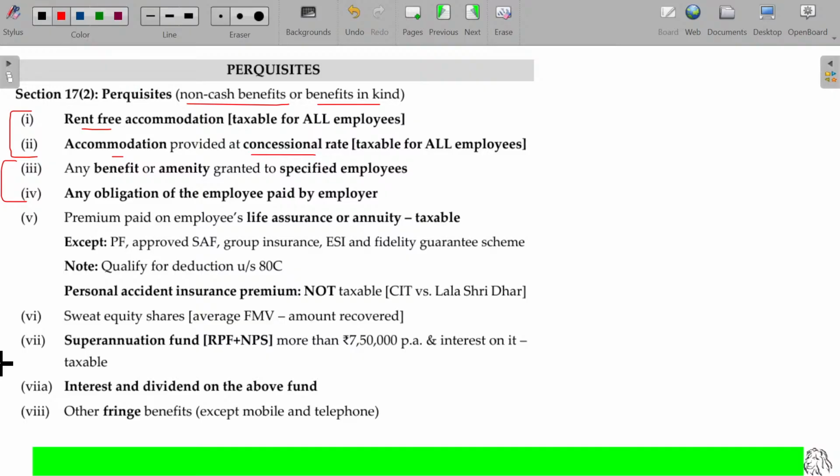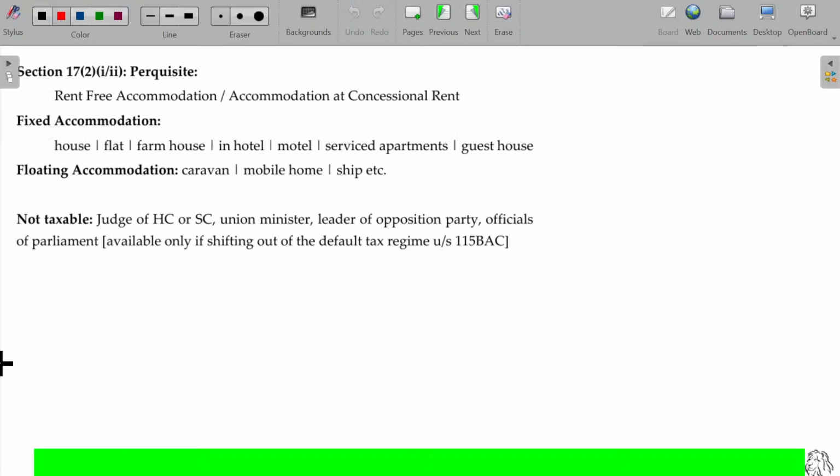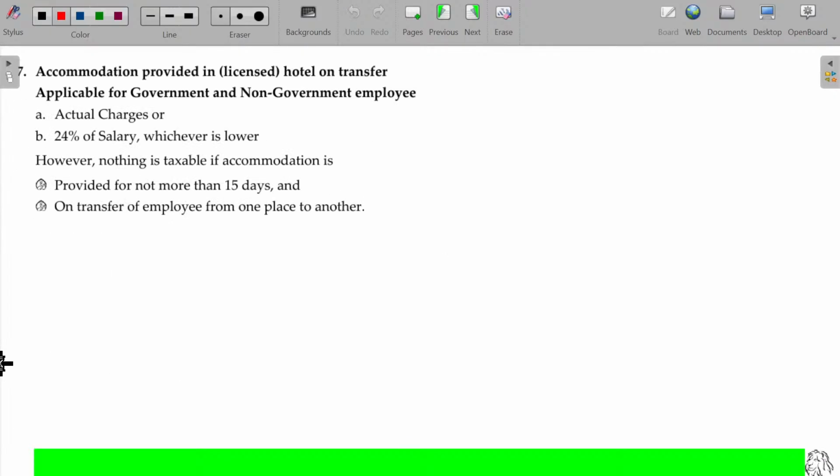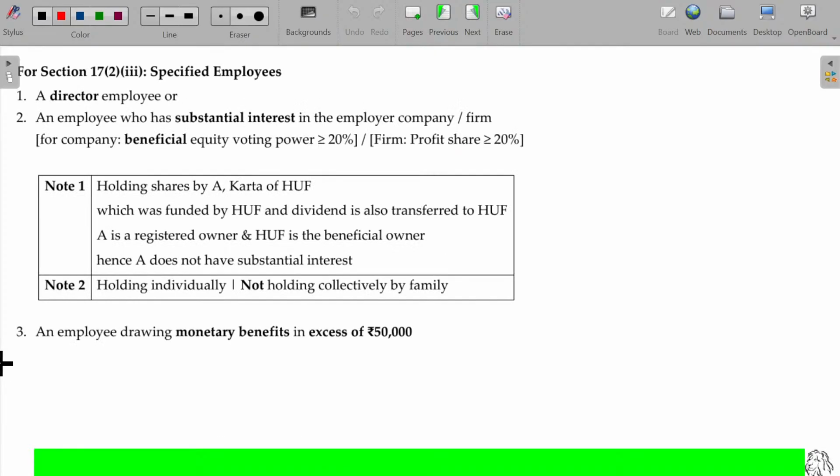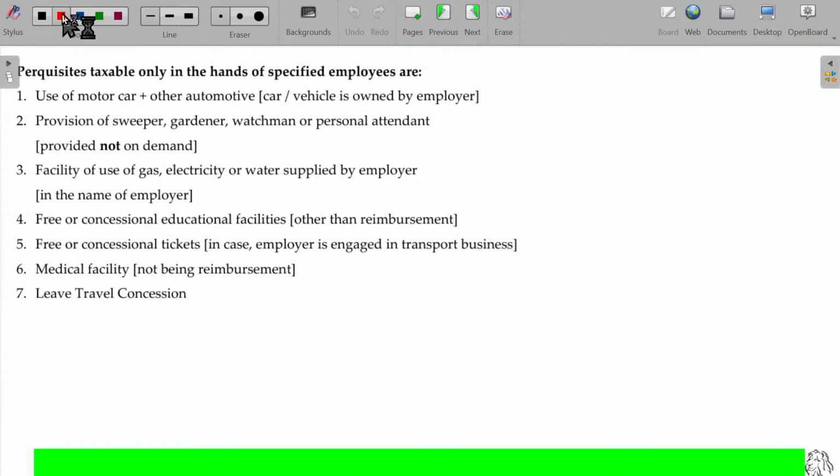Benefit or amenity granted, or any obligations of the employee paid by the employer. See here, these are the list of benefits and amenities we study in the coming chapters. Motor car, sweeper, gardener, watchman or any attendant, gas, electricity, water, educational facilities in employer's own institutions where the employee can accommodate his own child, free or concessional tickets for travel, transport purpose, medical facilities, leave travel concessions.